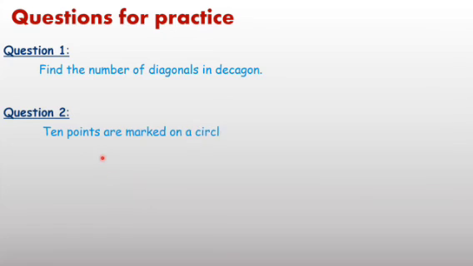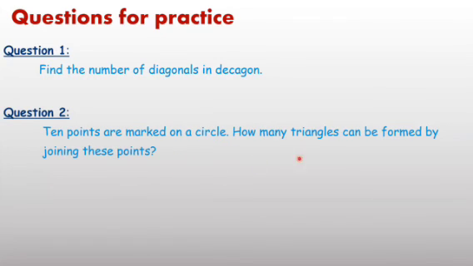Second question, 10 points are marked on a circle. How many triangles can be formed by joining these points? To form a triangle, how many points are required? 3 points. Total number of points 10. After applying the formula, you can solve it. 10C3.